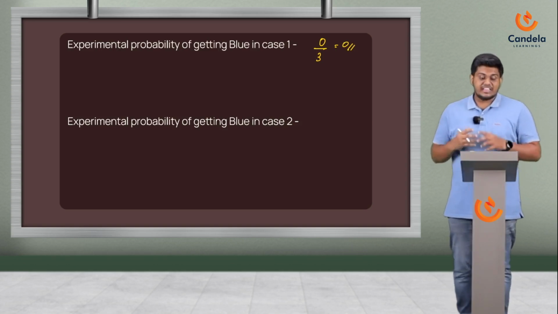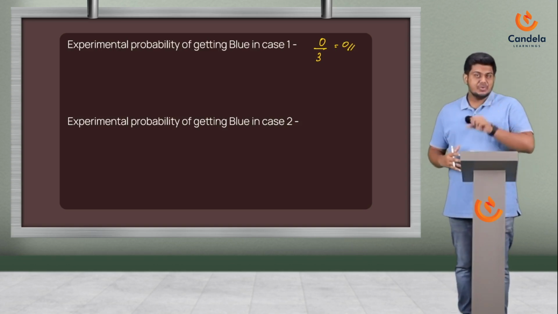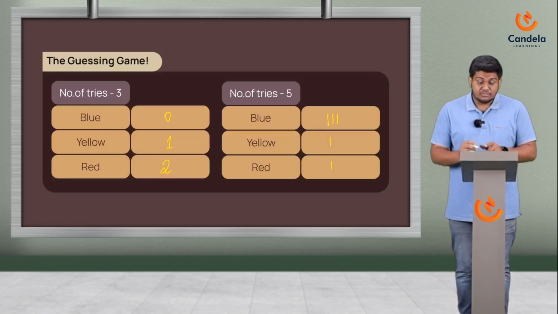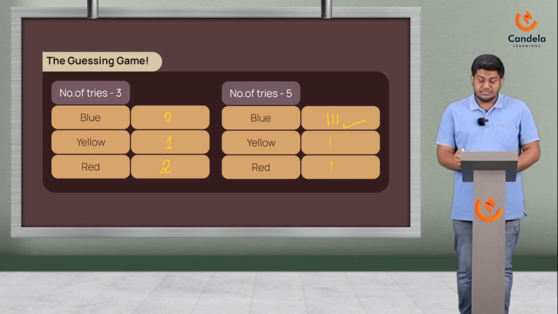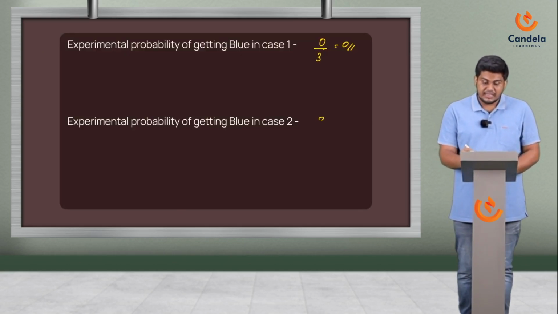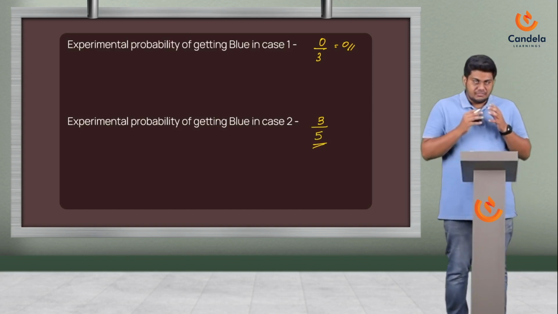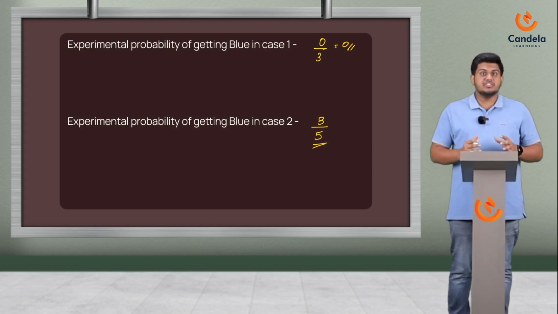Now let's look at what is the experimental probability of getting blue in case 2. In case 2, how many blues did we get? We got 3 blues. And how many tries did we have? 5 tries. So 3 blues out of 5 tries. So the experimental probability there is 3 by 5. This value we have received after doing the experiment.